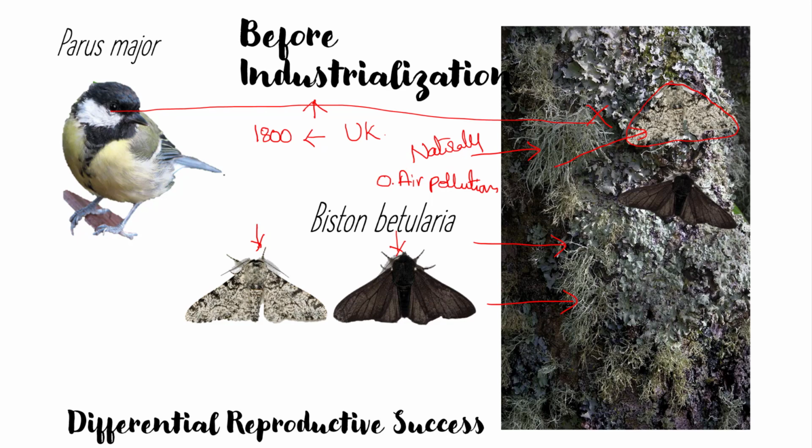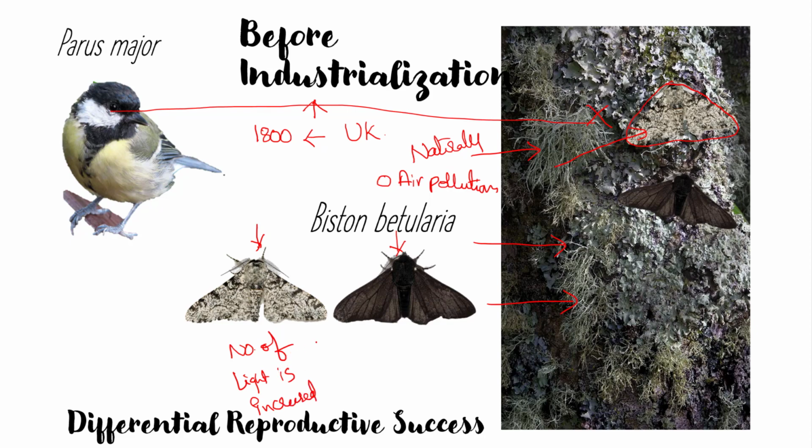This selection made a differential reproductive success, and you see the number of light colored moths increased drastically.